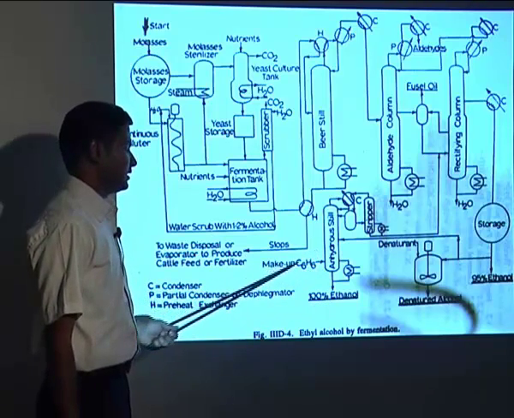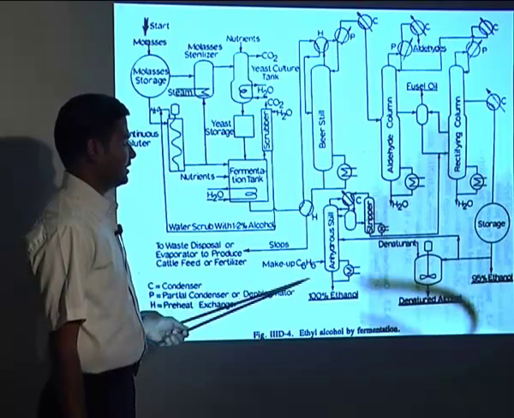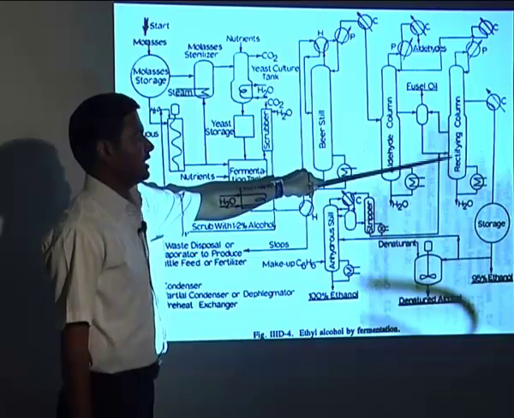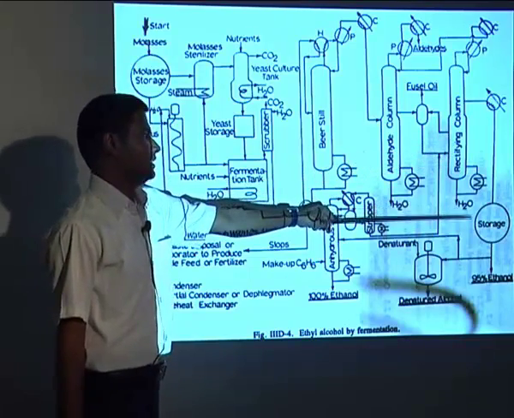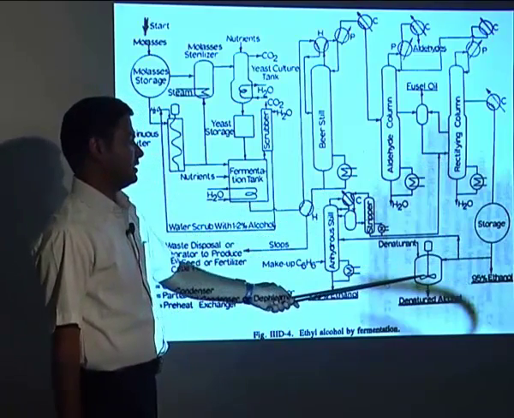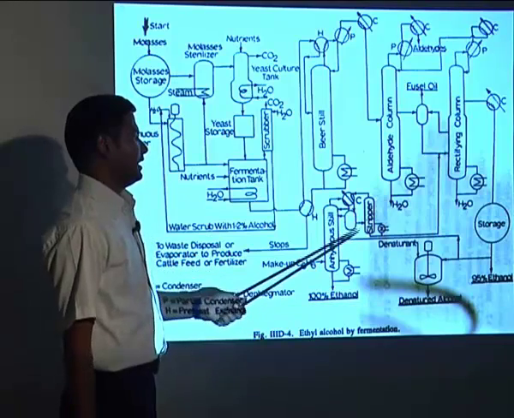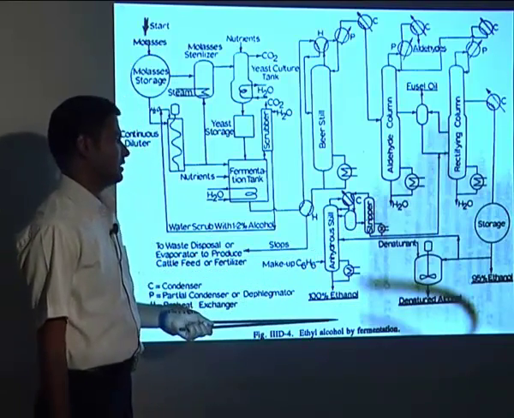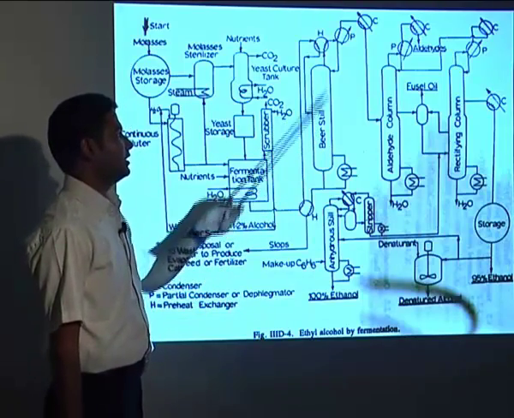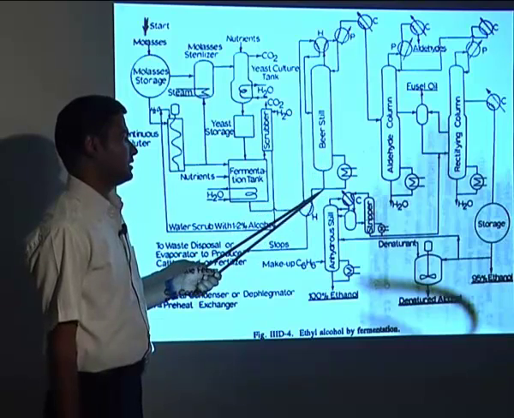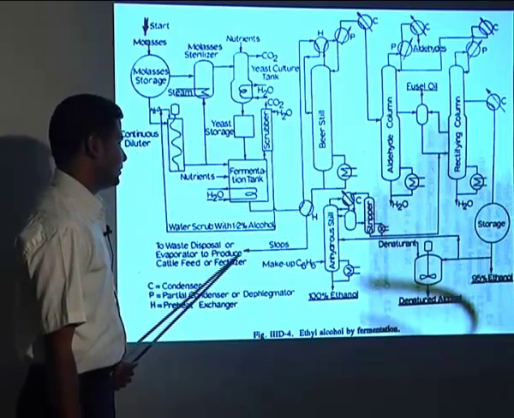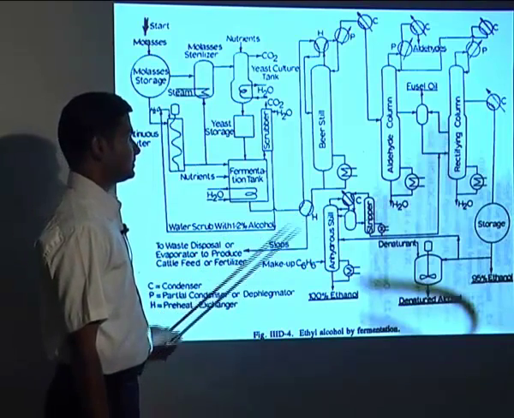So here we are using benzene for the extractive distillation. Whatever raw materials are there can be sent out, and the 95% ethanol after the rectifying column we can store, or we can have the denatured alcohol, and then the stripper will strip it out and we can have 100% ethanol. Generally in distillation, the low boiling point components go up, whereas the higher boiling point components settle down. Here the high boiling point material is generally the waste, so that will be sent to disposal or used as fertilizer.